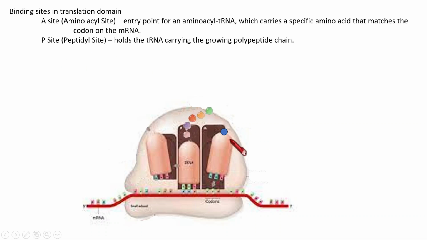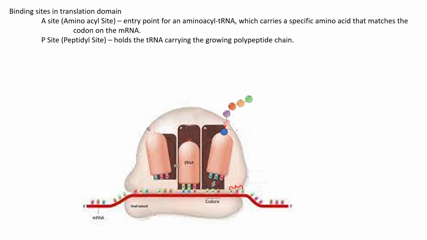So we have seen that another tRNA carrying an amino acid has arrived, and this amino acid also needs to be added to this polypeptide chain to increase its length, to complete its translation. Here a bond is present between the tRNA and the polypeptide chain. By breaking this bond, the polypeptide chain moves to this tRNA and forms a peptide bond between these amino acids. And after this, we know that the ribosome needs to read the next 3 codon.